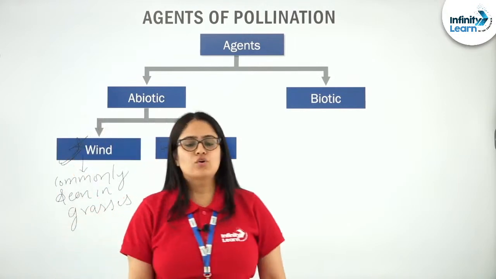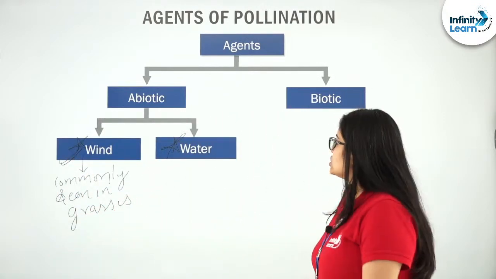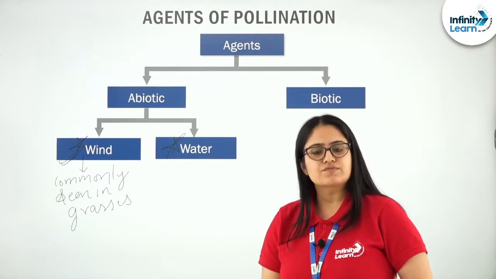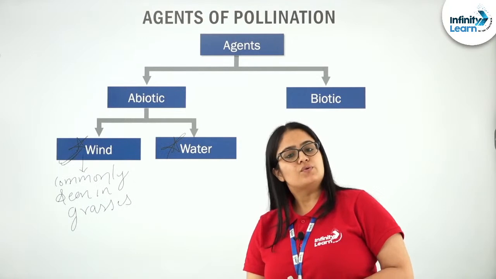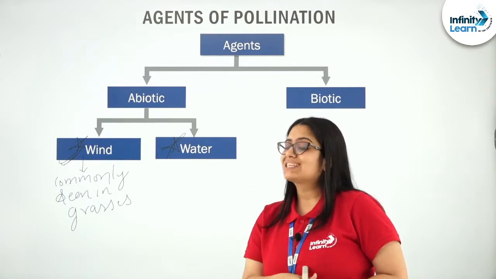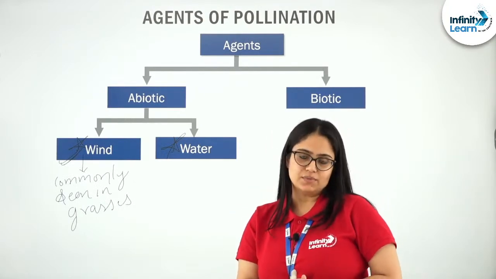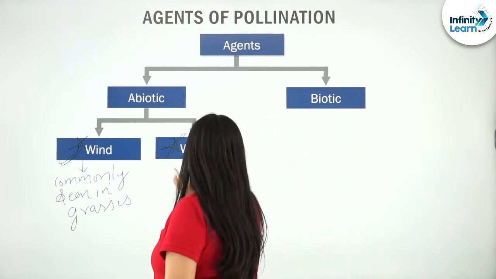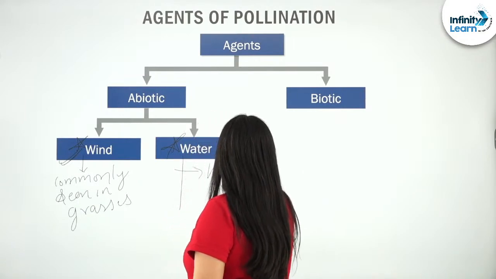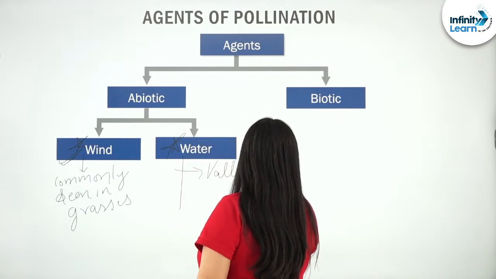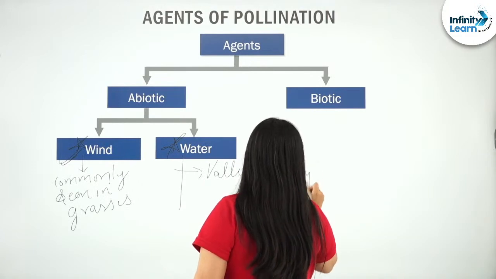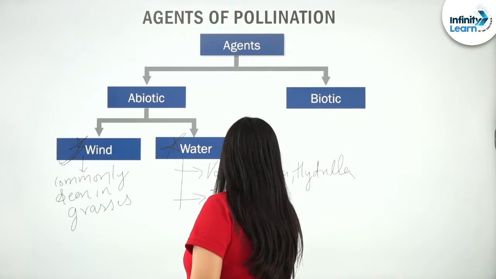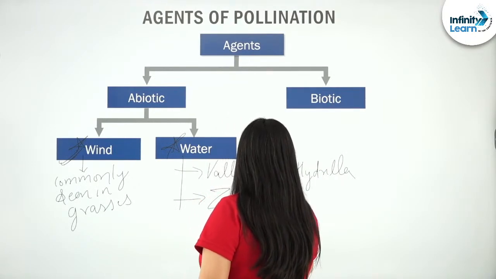Next, let us talk about water pollination. Examples of flowering plants which utilize water as a pollinating agent are very simple, also given in NCERT: Vallisneria, Hydrilla and Zostera.